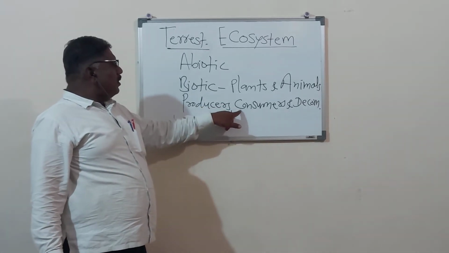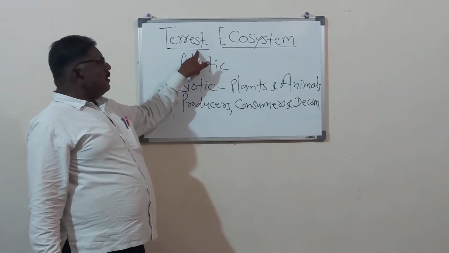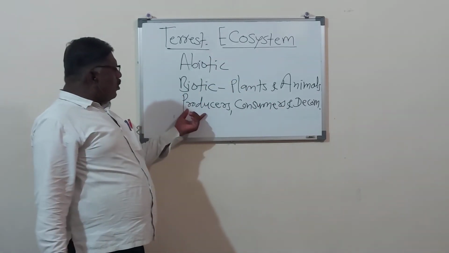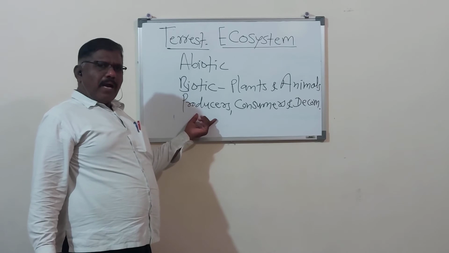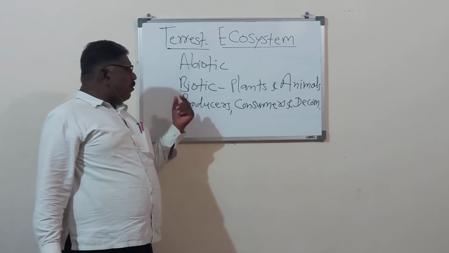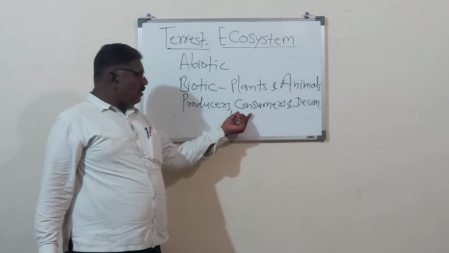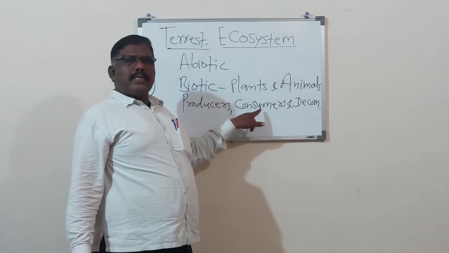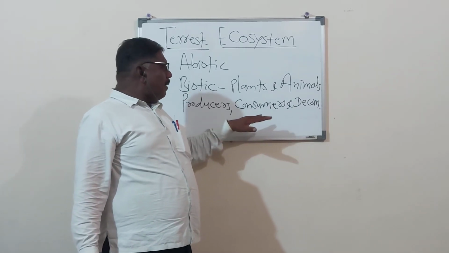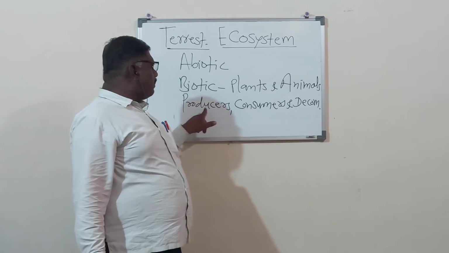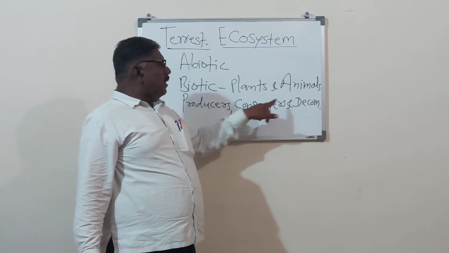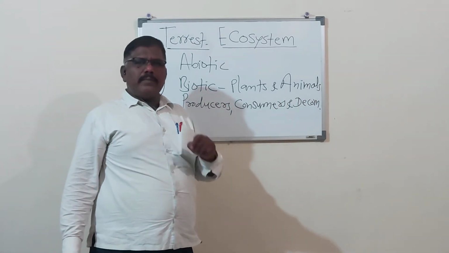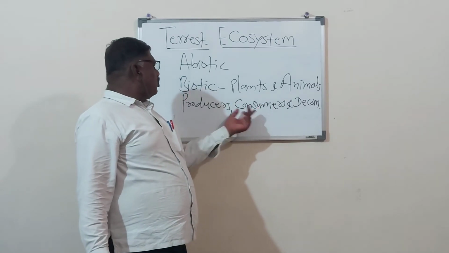Then the consumers present in the terrestrial mode, then the decomposers. Here the producers are the green plants. These producers are eaten by the consumers. Among the consumers there are herbivores, primary carnivores, secondary carnivores and tertiary carnivores. After the death of the consumers and producers, they are decomposed by the decomposers, the microscopic or small animals. They make soil of the consumers and producers.